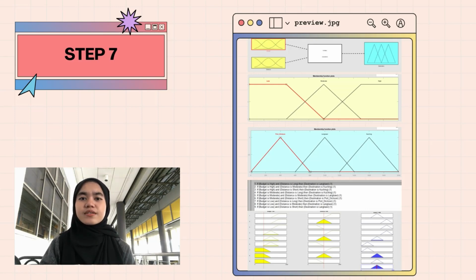Number 3 is the rule editor. All the rules in the fuzzy inference system are defined, and connections for the input variables are chosen. Number 4 is the rule viewer. If you put the value in all input variables, this editor will give the results for the output variable like the figure given. The last one is the surface viewer. We generated a 3D surface from the input variables, which are budget and distance, and the output variable, which is destination.